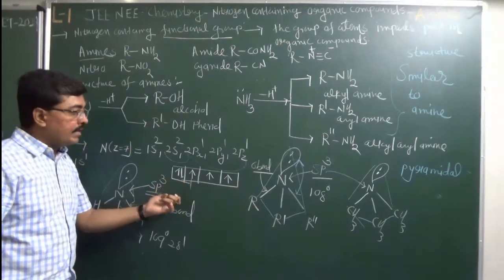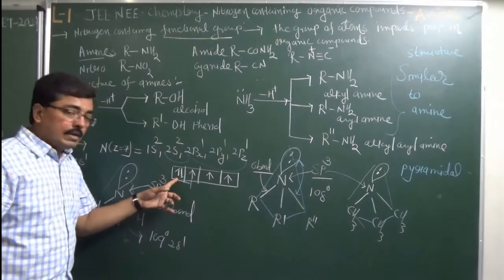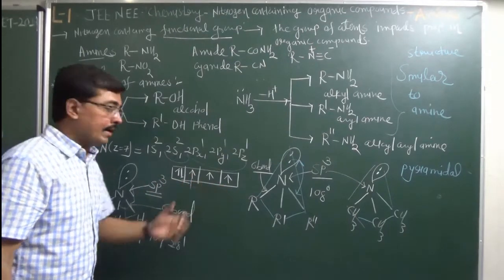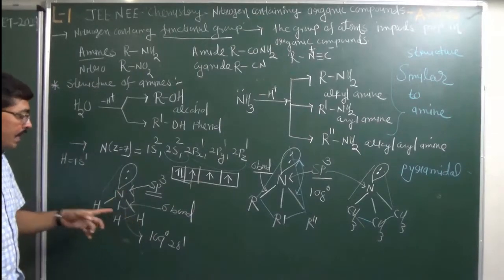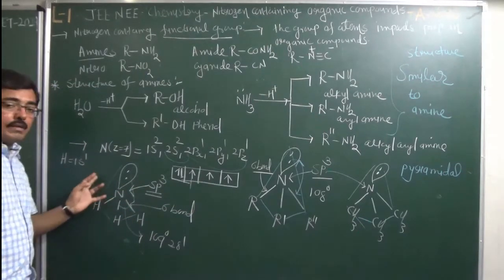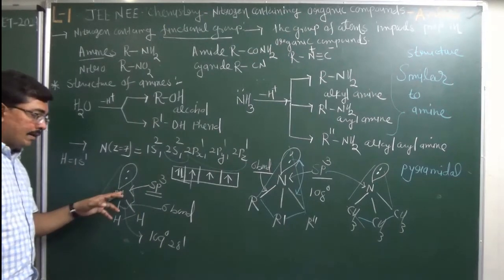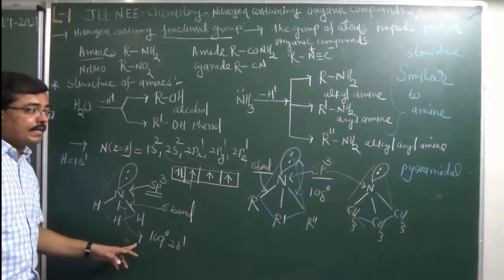In this sp3 hybridization, 5 electrons are present in 4 orbitals. This electron pair is the non-bonding electron pair and these electron pairs are bonding electron pairs. These share their electrons with the hydrogen atoms, and as a result we get the ammonia molecule. It has a pyramidal shape. The type of hybridization is sp3 and the bond angle is 109 degrees 28 minutes.